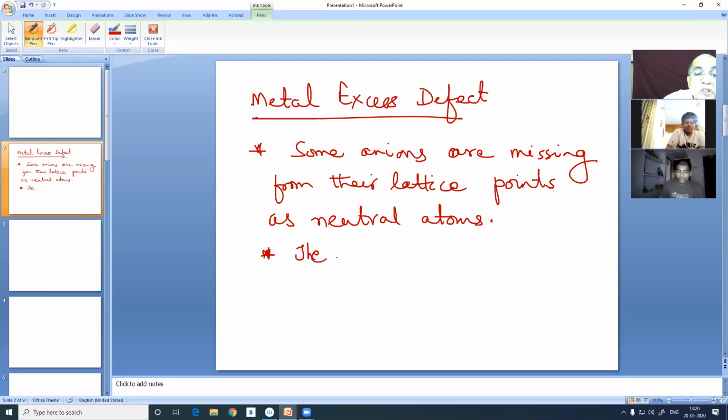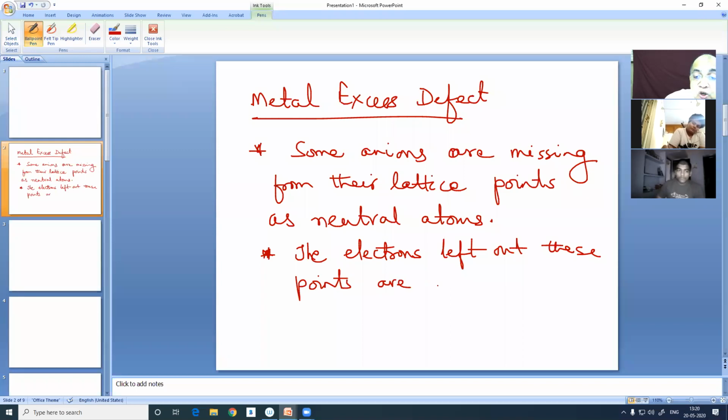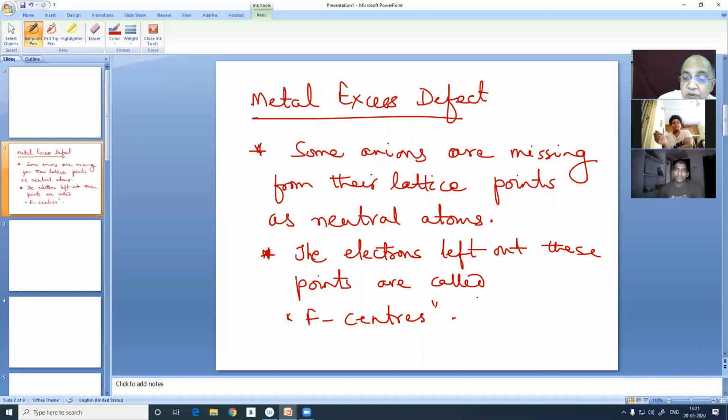The electrons left out at these points are called F centers. F centers. So, electrically neutral.